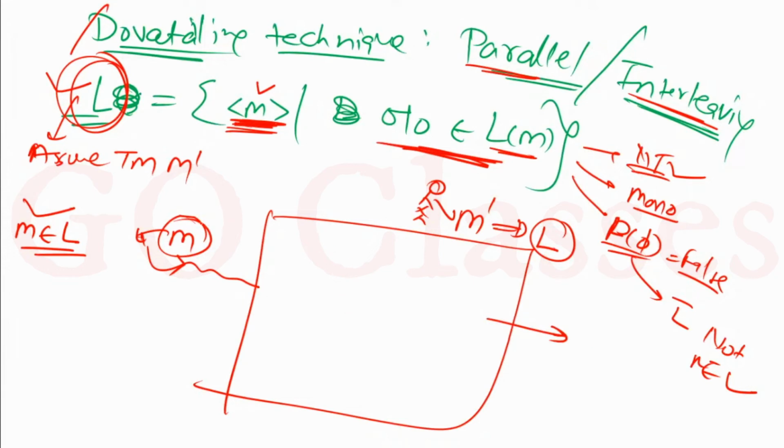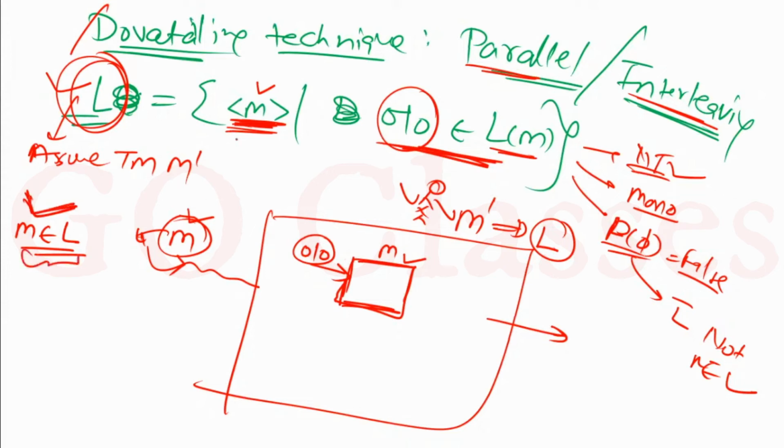Because you are giving me a Turing machine, I will take this M and run it on 010. Because you already told me that M belongs to L, it means that 010 belongs to L(M).